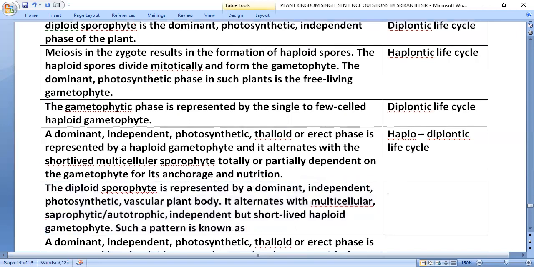The diploid sporophyte is represented by a dominant, independent, photosynthetic, vascular plant body. It alternates with the multicellular, saprophytic or autotrophic, independent but short-lived haploid gametophyte. Such a pattern is known as haplodiplontic life cycle.